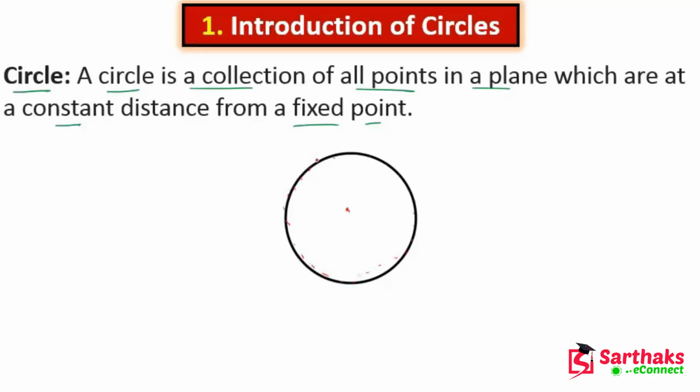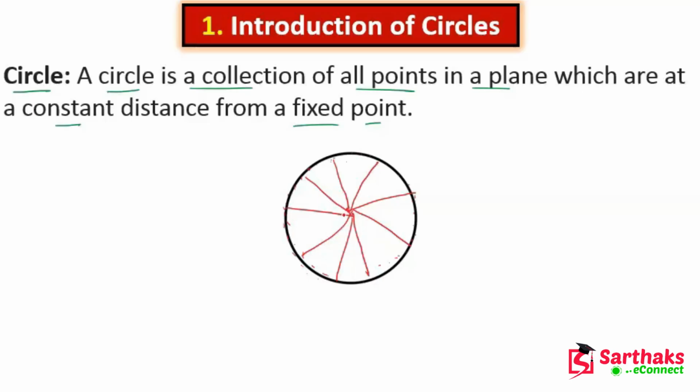All these points are equidistant from this fixed point. So the circle is a collection of all the points in a plane. If we join these points, we get a circle. I hope you understand this. A circle is a collection of all the points in a plane which are at a constant distance from a fixed point.